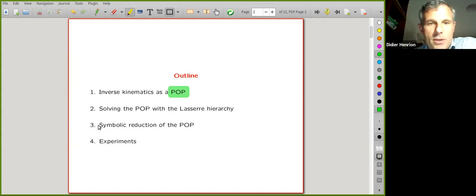I will not explain the details of it, but just its application and its limitation in terms of the size of the problems it can solve. And then I will show you how the original POP formulated in the first part can be reduced using computer algebra to a smaller degree POP, for which the Lasserre hierarchy can be applied much more efficiently. And I will conclude with the experiments on the serial manipulator.